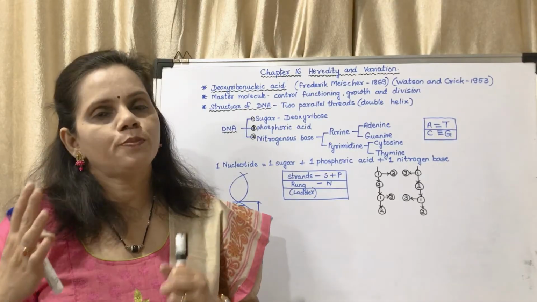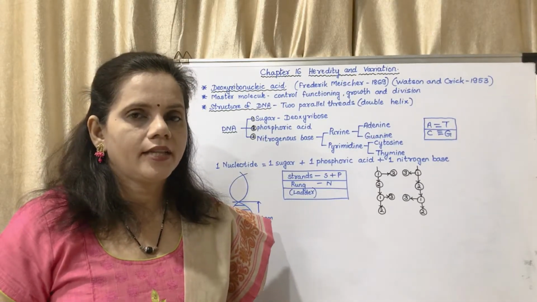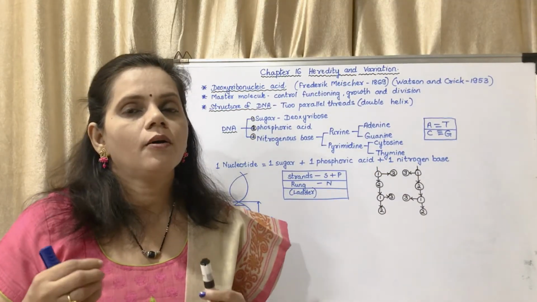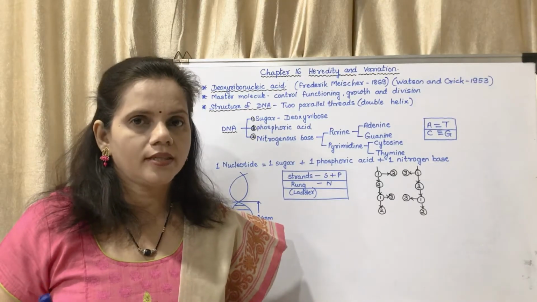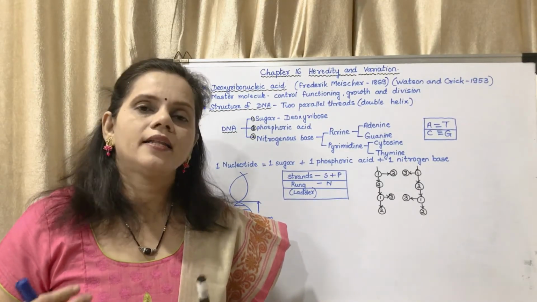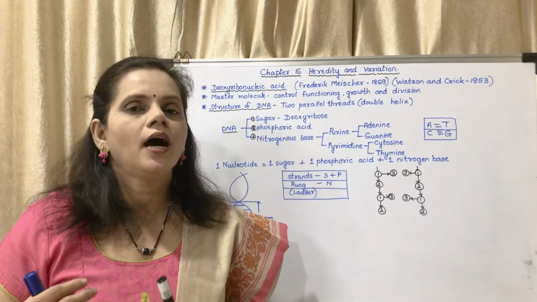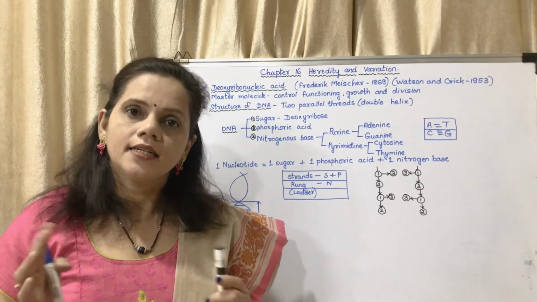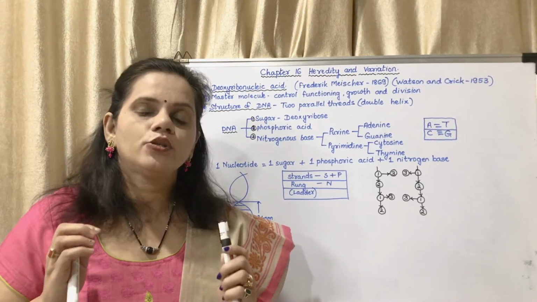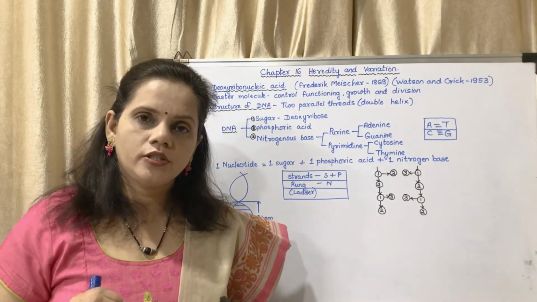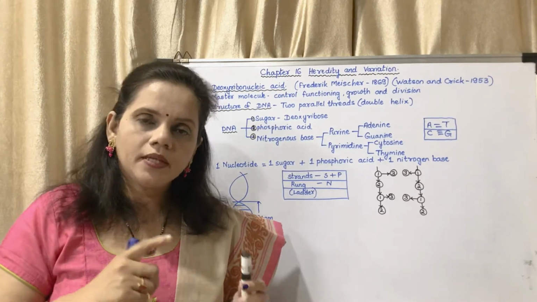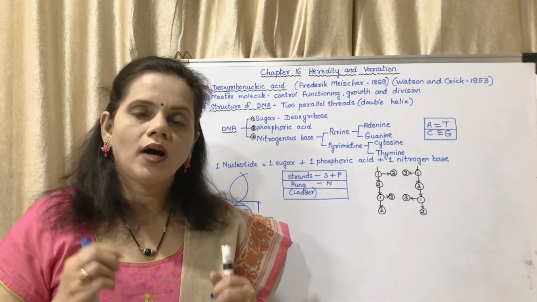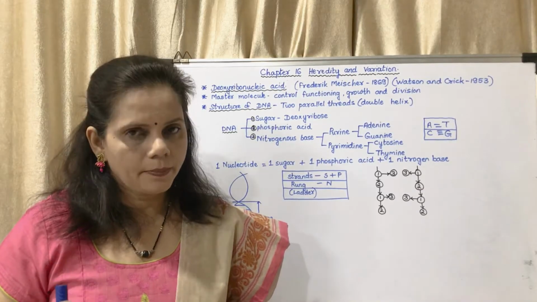One purine always pairs with a pyrimidine. Okay, that is A always pairs with T. That means adenine always forms hydrogen bonds with thymine, and cytosine always forms hydrogen bonds with guanine. So A-T, G-C: adenine, thymine, cytosine, guanine, or thymine, adenine, guanine, cytosine. Okay, so they pair with each other. One purine pairs with a pyrimidine.